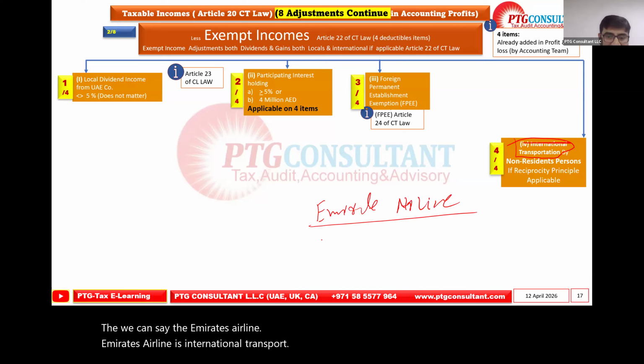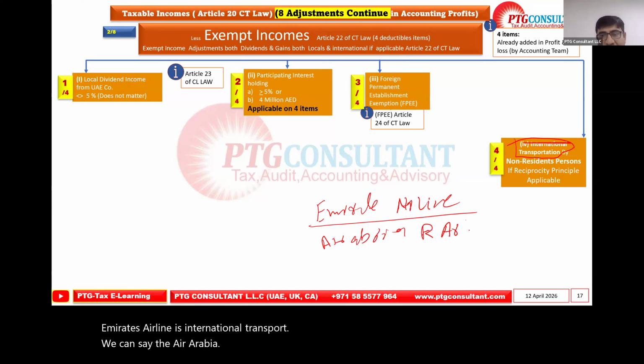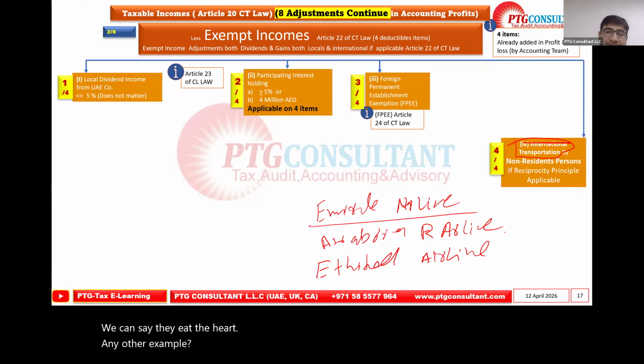Like we can say Air Arabia airline. We can say Etihad. Any other example, please? International transport.